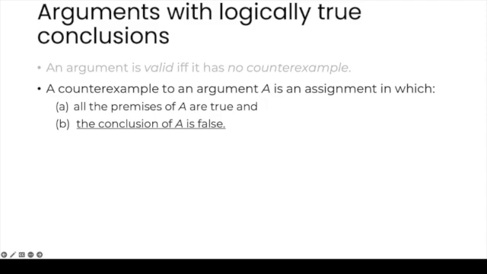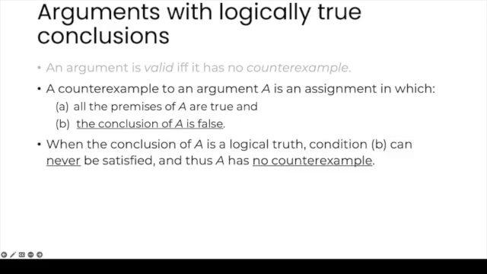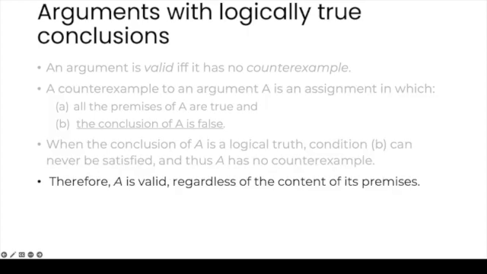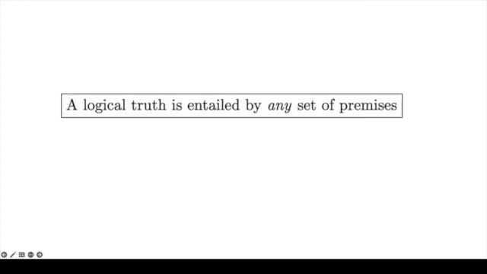This second condition is critical when we're talking about tautologies or logical truths. This is because when the conclusion of A is a logical truth, this second condition can never be satisfied, and thus there can be no counterexample. Therefore, when its conclusion is a logical truth, argument A is valid, regardless of the content of its premises. And this leads us to an important fact, namely that a logical truth is entailed by any set of premises.